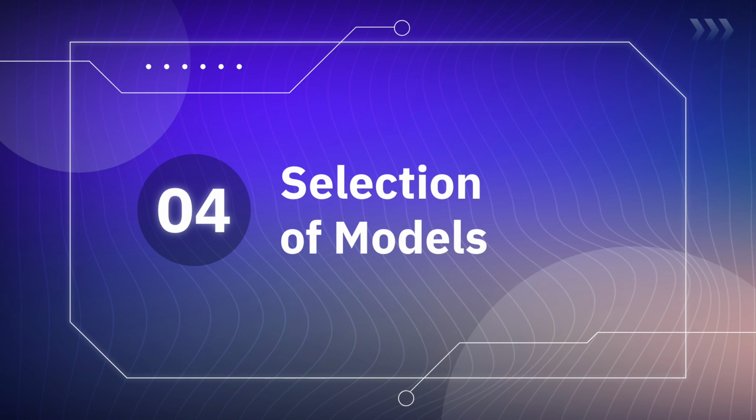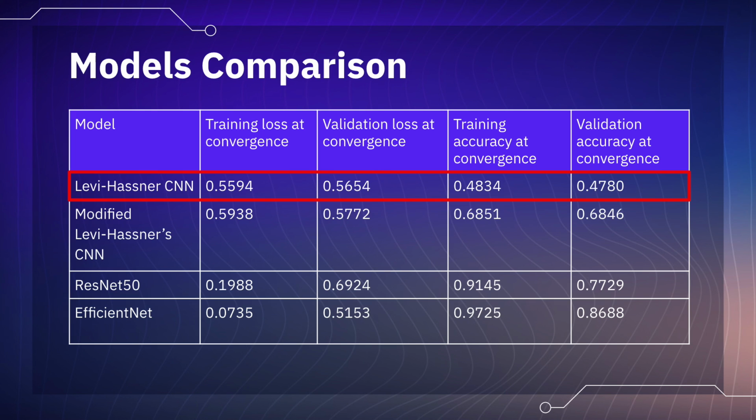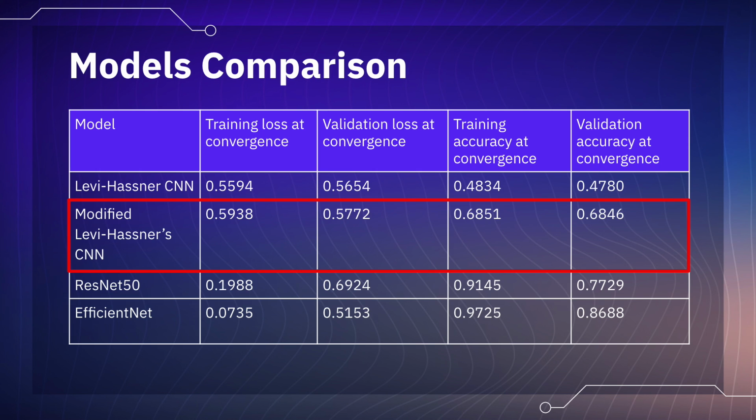Before we talk about the selection of models, here are the parameters used for training the base models for comparison in the initial phase before hyperparameter tuning. Do note that Adam Optimizer is used for EfficientNet and ResNet50, whereas SGD Optimizer is used for Levi-Hassner. As specified in the Levi-Hassner paper, we have made a faithful reconstruction of their CNN. However, upon training with a validation set, it can be seen that the validation accuracy does not improve and stops at 0.47. Hence, we have modified the CNN by changing the activation function to sigmoid to tackle the binary classification problem,